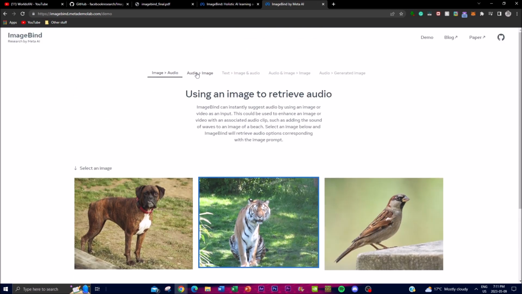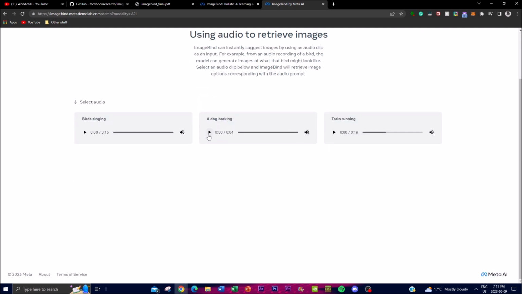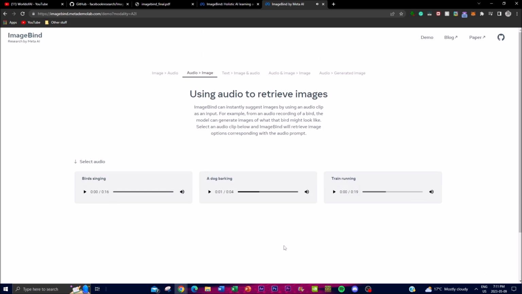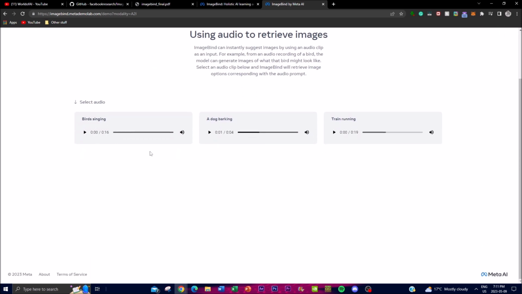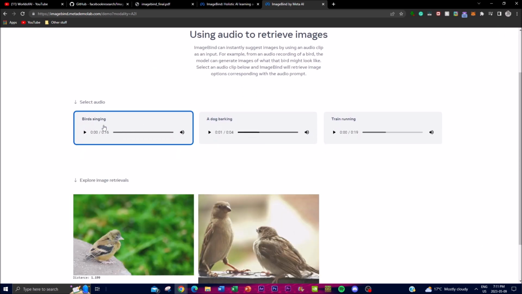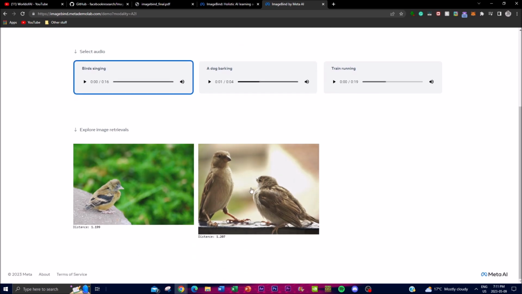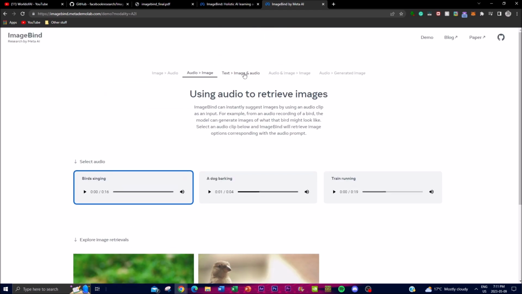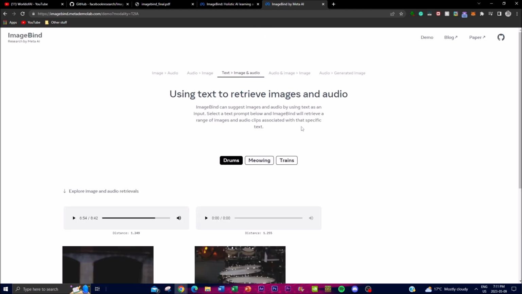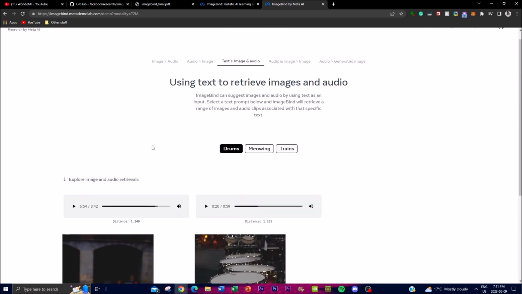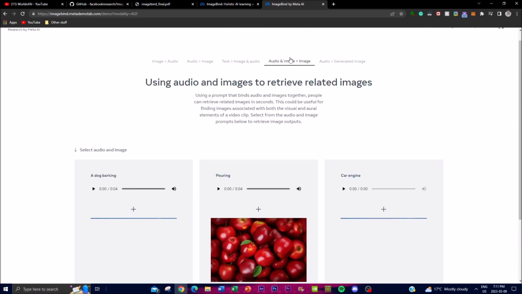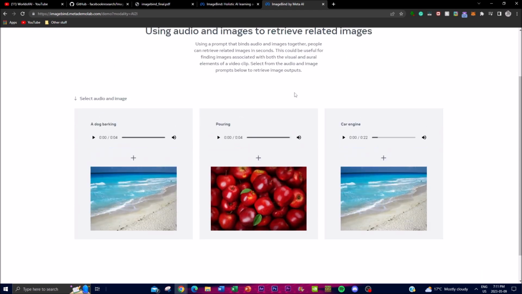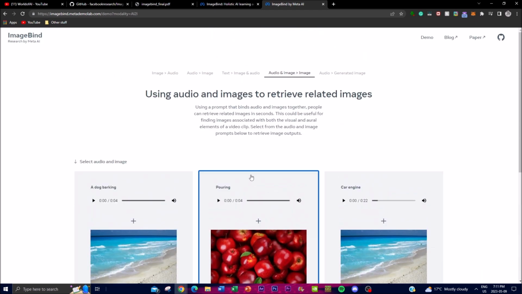Now let's see if we can do the same thing for audio to image. A dog barking. I don't know if it's going to pop up here, but basically from this you can select a bird singing from this audio, and you're able to see that it generates the actual image of what is being retrieved from this audio file. You can also get the same thing as text to image as well as audio, which is also really nice. You can get an audio and an image to retrieve another image.